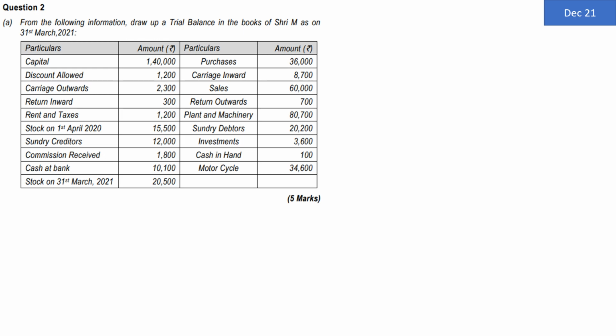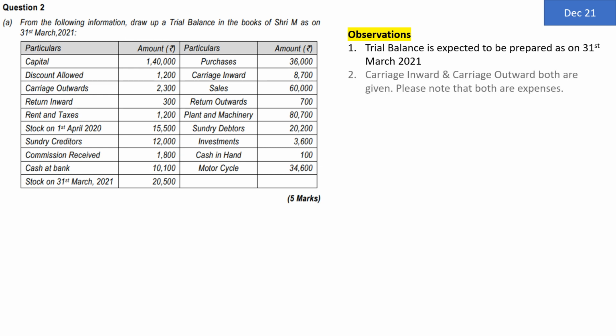Now after reading this, let us consider what are the basic observations which we are required to keep in mind before starting the solution. First one, trial balance is expected to be prepared on 31st of March 2021, so that will have to come in the heading. Next, they have given you carriage inward and carriage outward. Both the things are given to you. Please note that one is inward, other is outward, but still both of them are expenses.